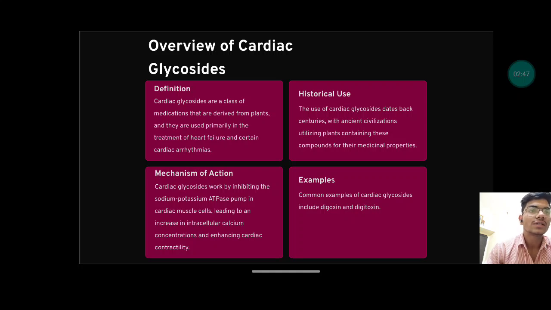Let us see the historical uses. The use of cardiac glycosides dates back centuries, with ancient civilizations utilizing plants containing these compounds for their medicinal properties. Cardiac glycosides have been used since ancient times. The name digoxin is given now, but the chemical content was used earlier. Common examples of cardiac glycosides include digoxin and digitoxin. The most famous example, as you can see, is digoxin, which we use in daily practice.